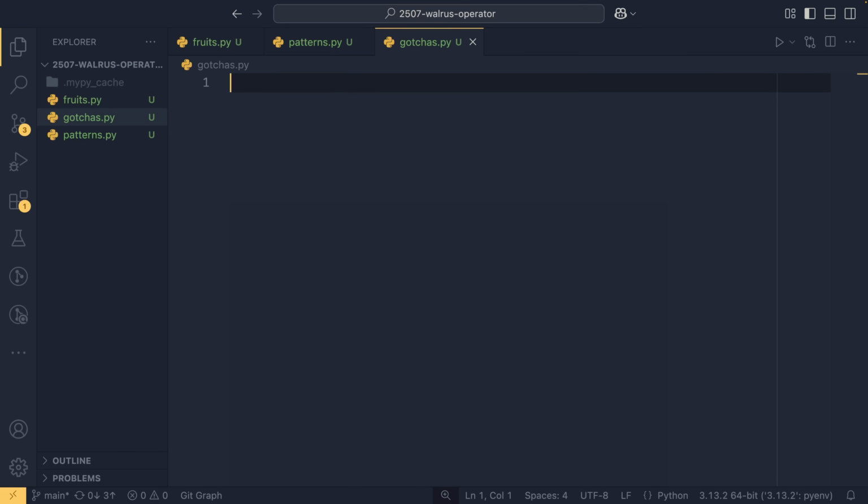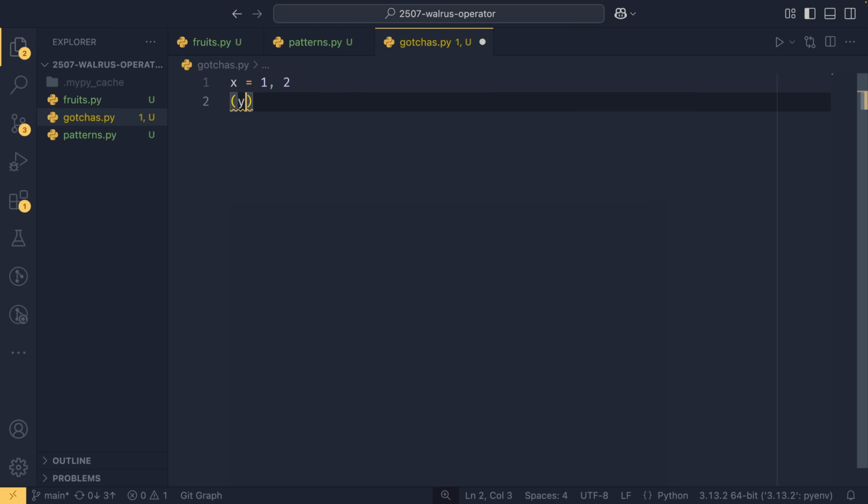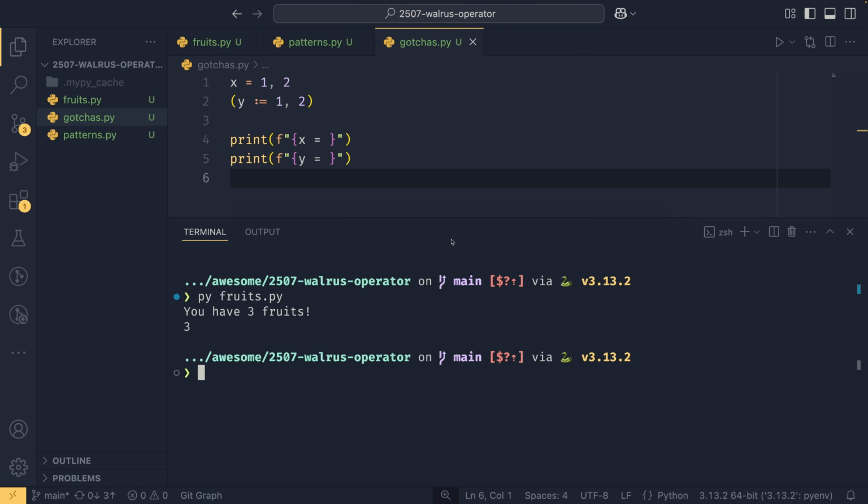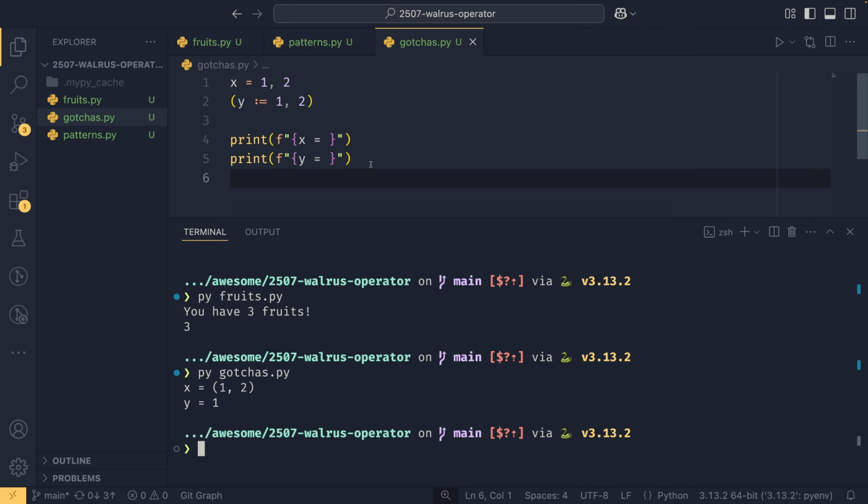But also if you were to use them in a tuple, say if you had x equals 1 and 2, and then you had y, and then you used the assignment operator like this, you might look at this and think that this tuple of 1 and 2 is getting assigned to y, right? Well, if we were to print the values of each, we would see that they come up with different values entirely.